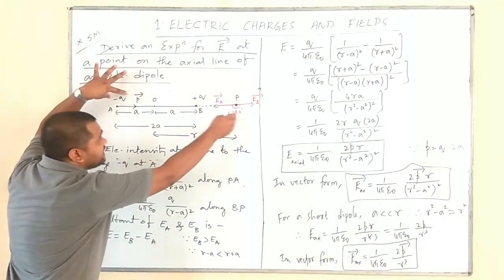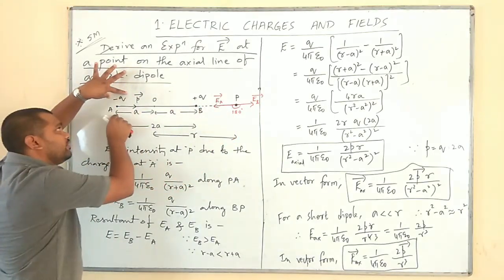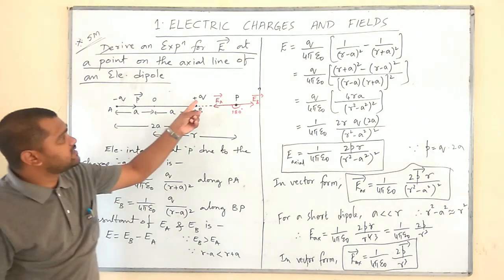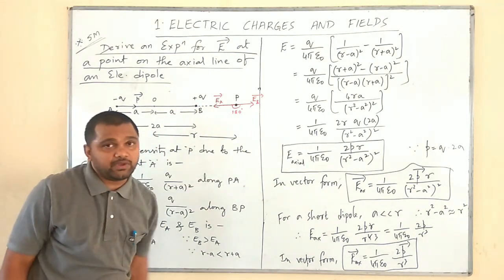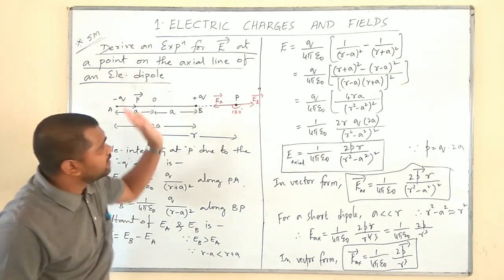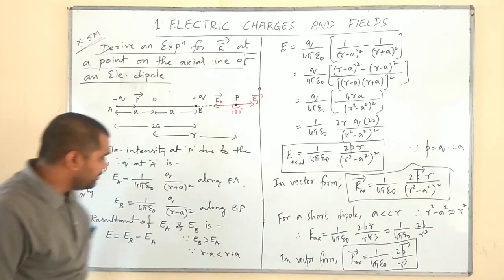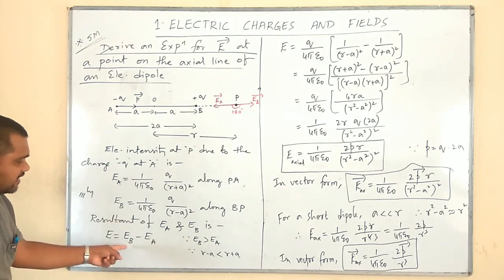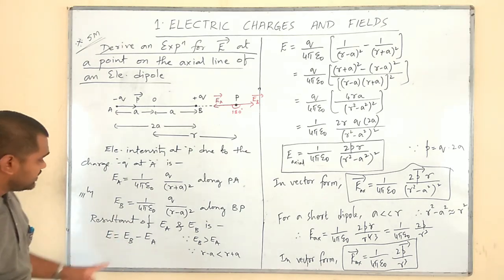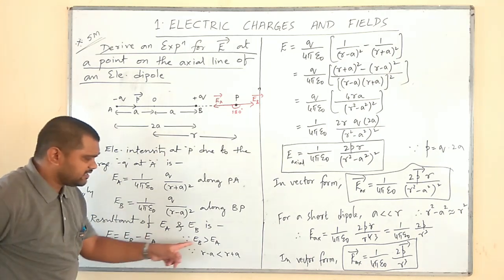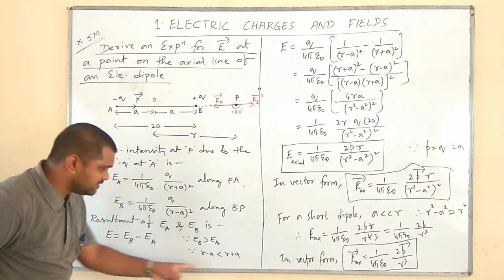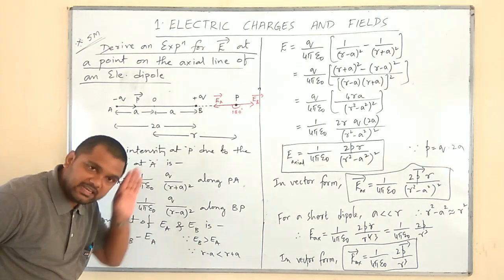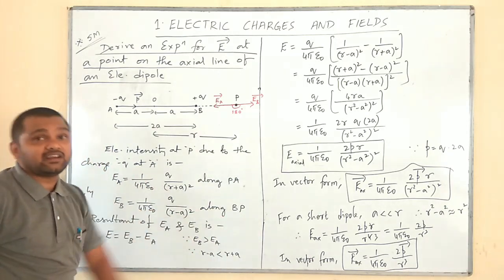What is the direction? It is inwards. Therefore, starting from P to ending at A, therefore, along PA. Similarly, EB. Since it is a positive charge, the direction of electric field will be outwards, starting from B, moving towards P. Therefore, along BP. Angle between EA and EB is 180 degrees. Therefore, the resultant will be given by EB minus EA. Why is it EB minus EA? Because EB is greater than EA. How can we predict that? See here, EB is inversely proportional to R minus A whole square. Therefore, since R minus A is less than R plus A, EB is greater than EA.